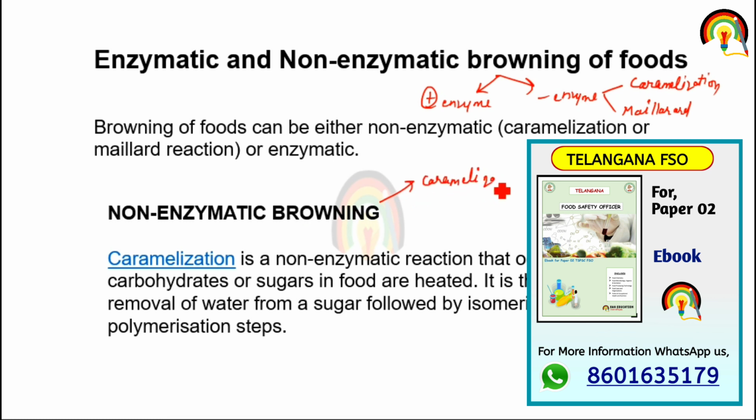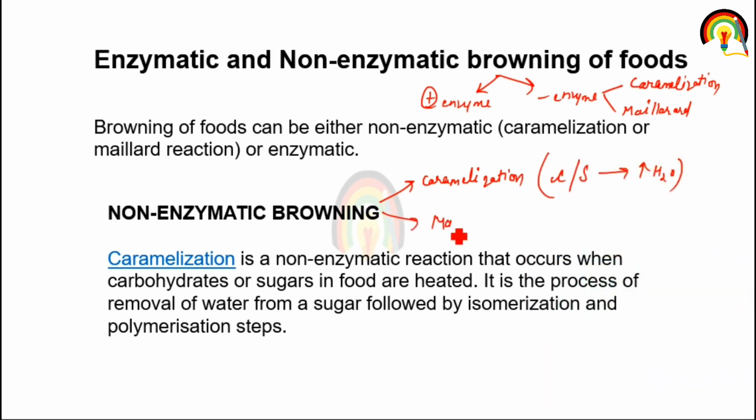In caramelization, it mainly occurs when carbohydrate or sugar gets heated and there is a removal of water. In the case of the Maillard reaction, it mainly occurs when the amino group of an amino acid, or nucleophilic group of an amino acid, and a reducing sugar get heated, and at that time they show brown color. So both are called non-enzymatic browning reactions.